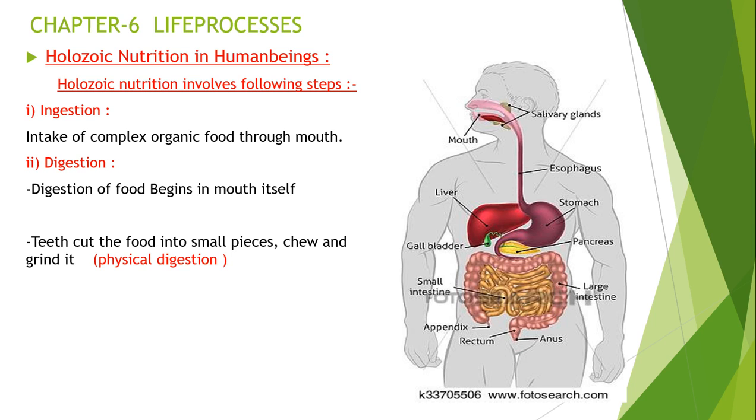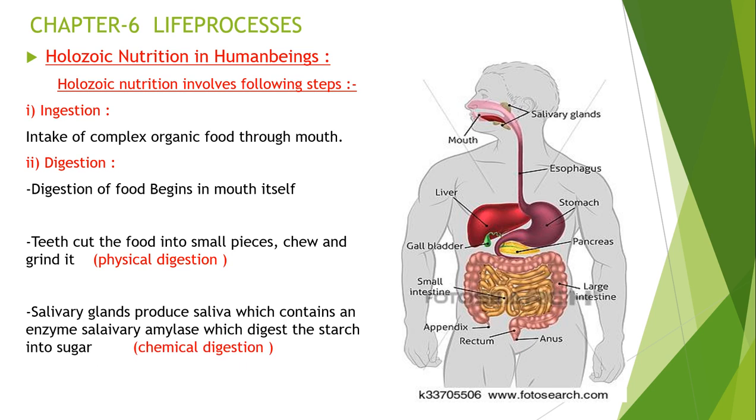When we put the food into the mouth, the teeth cut the food into small pieces and chew and grind it. This type of digestion is physical digestion. Then the salivary glands produce saliva, which contains an enzyme called salivary amylase, which digests the starch into sugar. This is called chemical digestion.